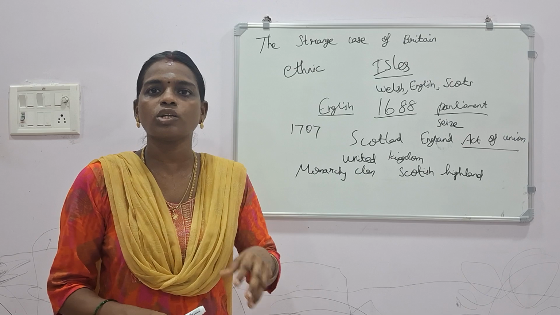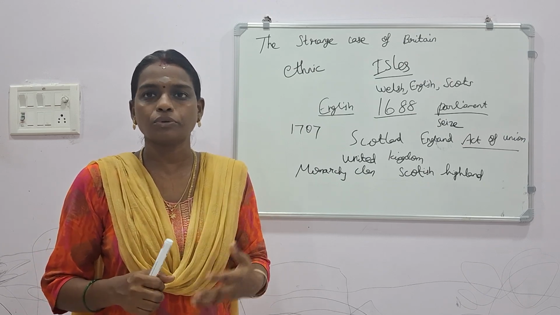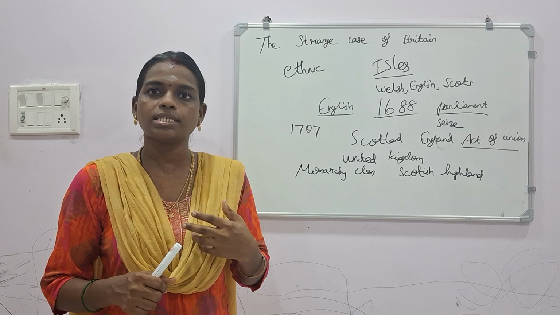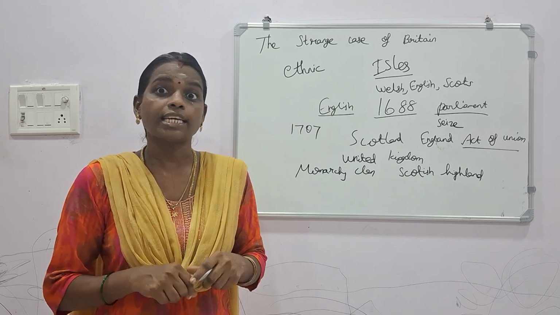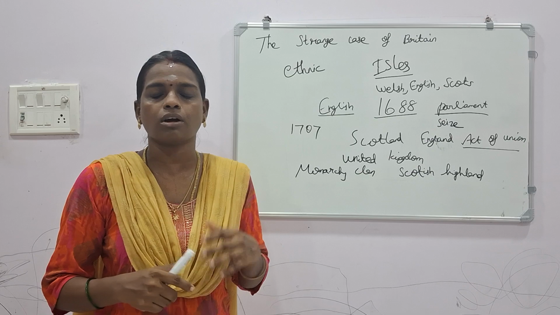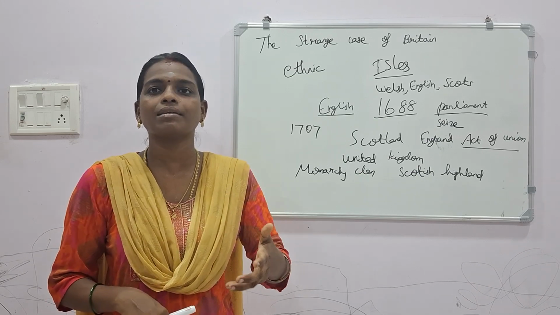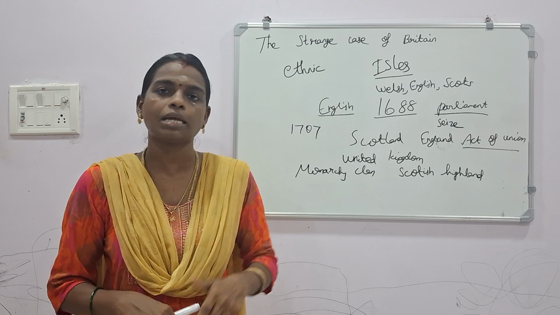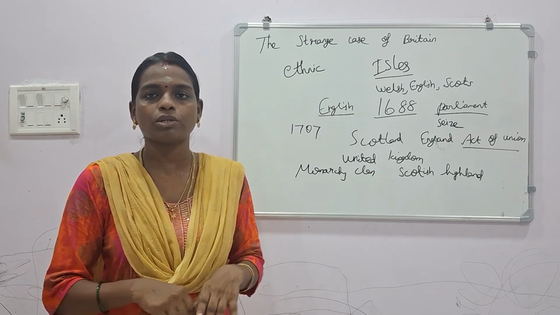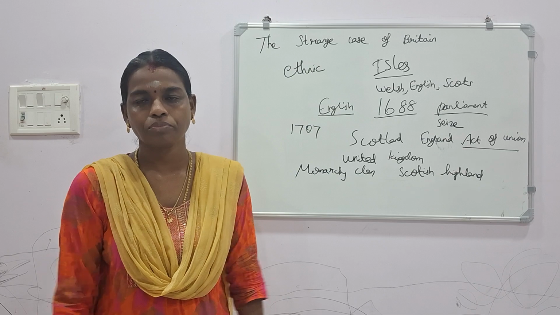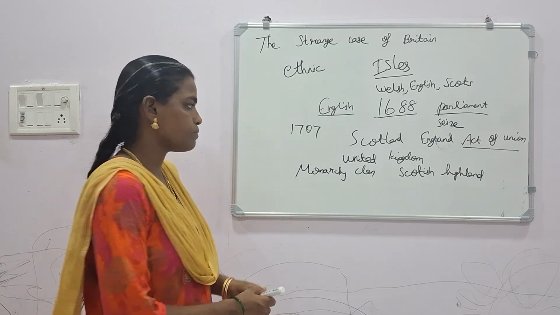Okay, once they agreed to be part and parcel of Britain, but day by day they realized it wasn't good. They didn't rule us in a good manner. So why don't we get freedom? That kind of thought emerged in the minds of the Scottish people. So they came forward and demanded freedom from the hands of Britain, but Britain didn't agree. The Scottish people were totally suppressed.